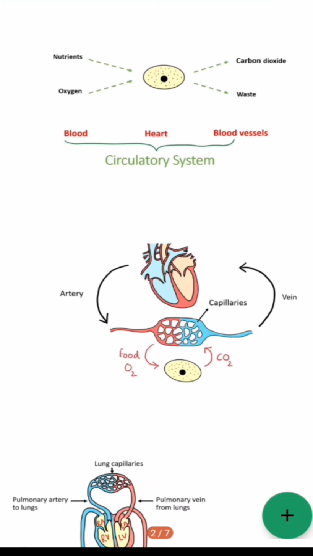Now the lungs exchange carbon dioxide and oxygen. It means it will remove carbon dioxide from the impure blood and mix oxygen into the blood. And now the blood becomes oxygenated or pure, and it comes again to the left chamber of the heart, from where this pure blood is pumped inside the aorta and then the arteries, and after all it comes to the body parts again for the food and oxygen transport.